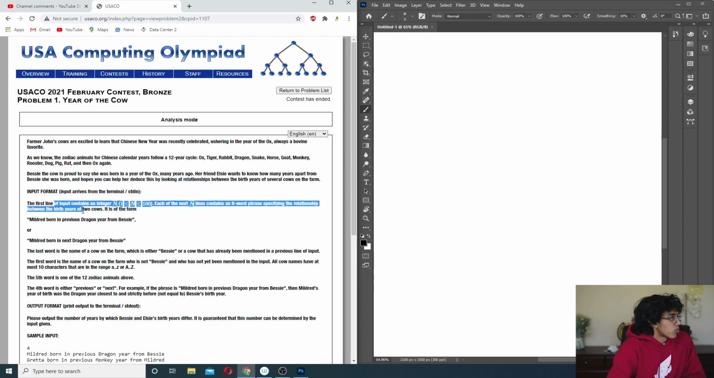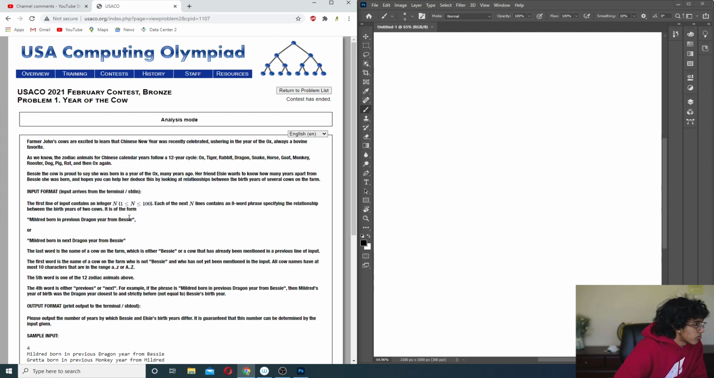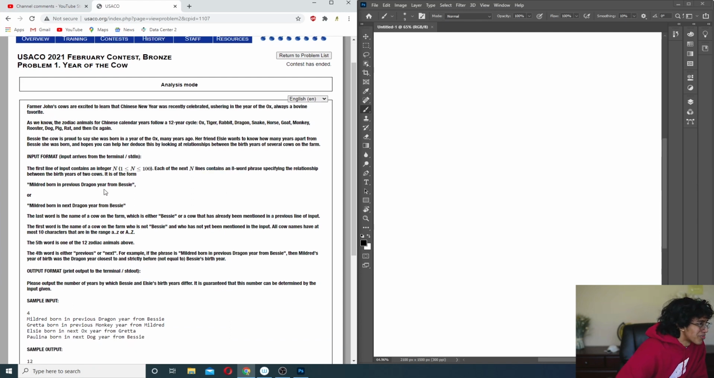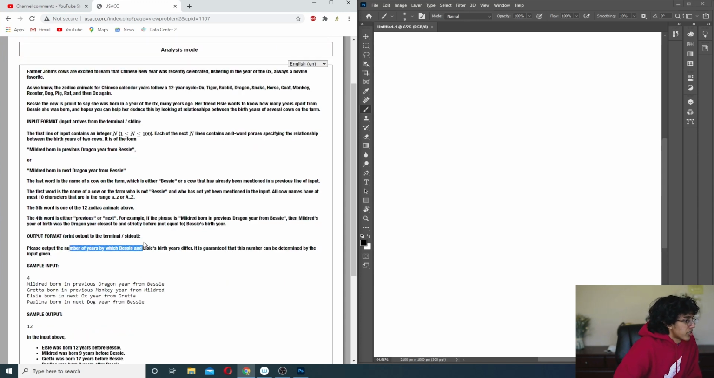So the first line contains N, and then the next lines contain the 8-word phrase. Okay, let's see. In the previous dragon year from Bessie. So Bessie was... Oh, I see. So essentially the only words we care about are next, Mildred, Dragon, and Bessie. Okay, it literally says that, and basically you want to do that.